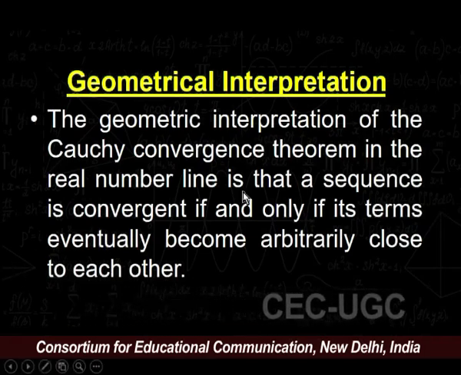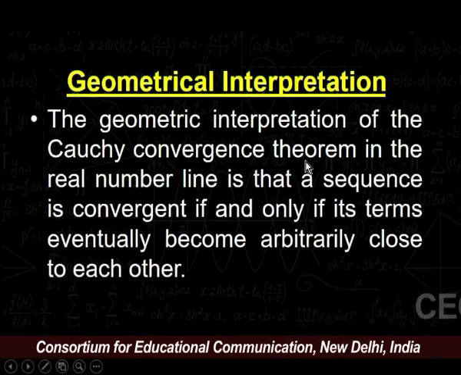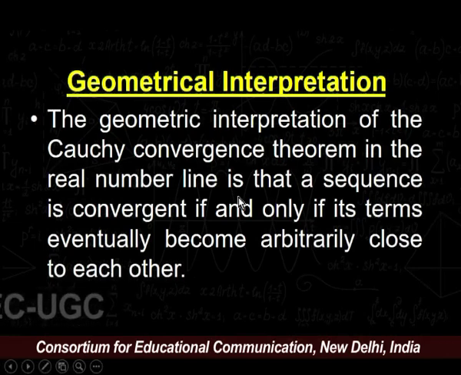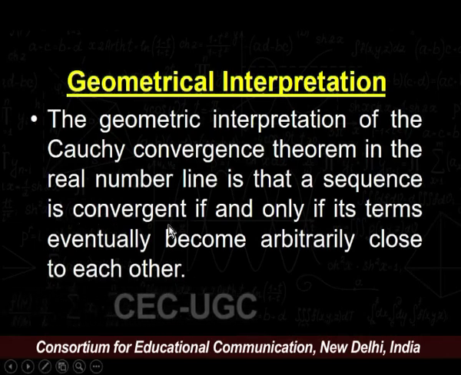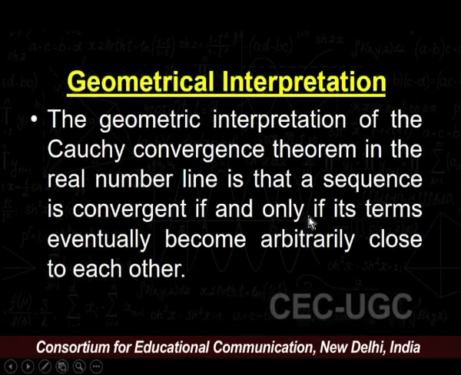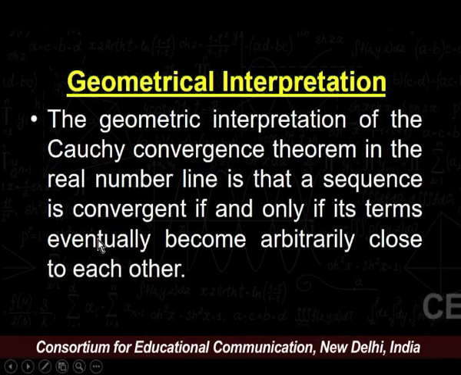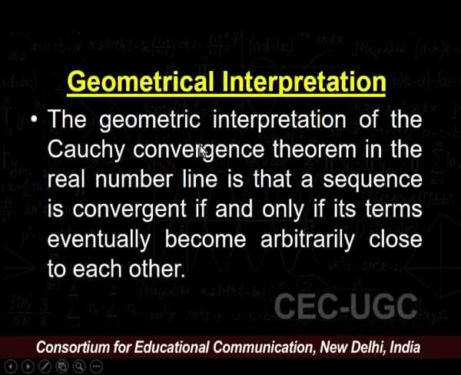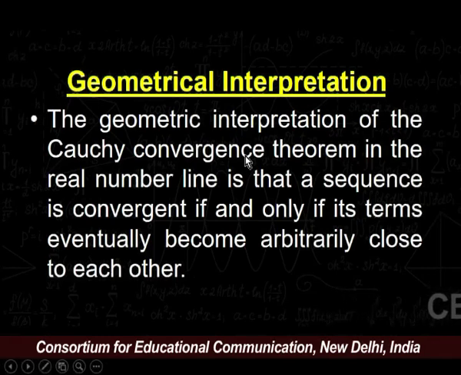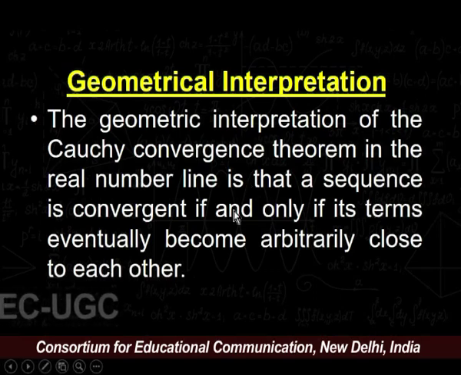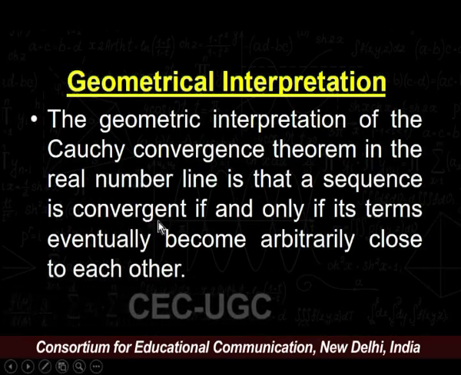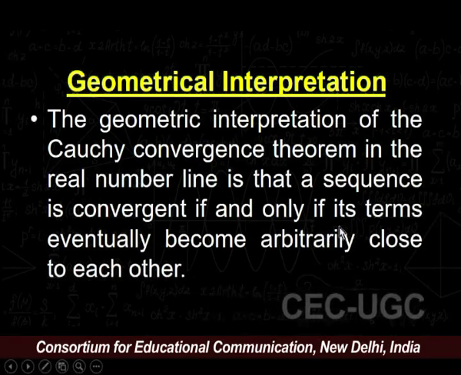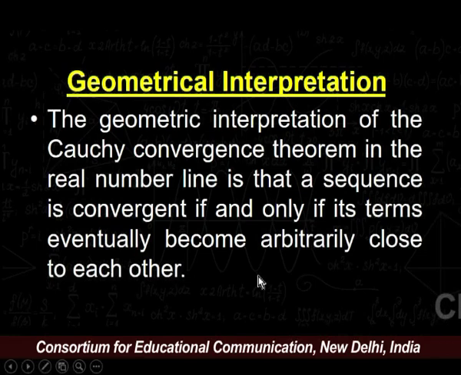The geometrical interpretation of Cauchy's convergence criterion on the real number line is that a sequence is convergent if and only if its terms eventually become arbitrarily close to each other.